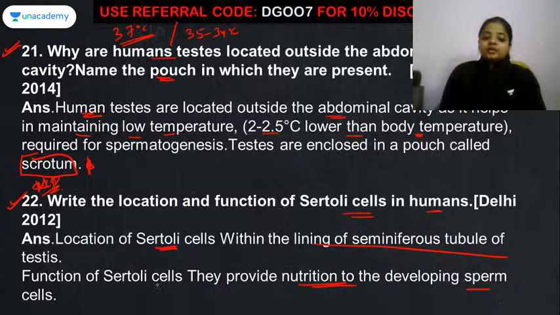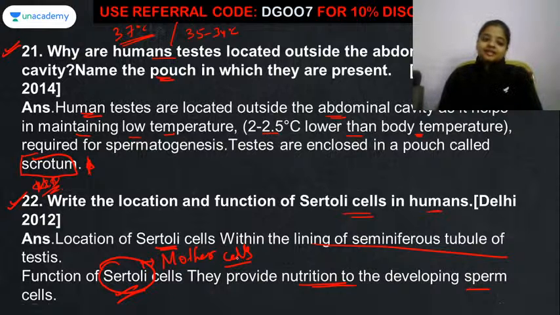To provide the nutrition, that function is done by the Sertoli cells, and these Sertoli cells many times are also called the mother cells, because they provide the nutrition.